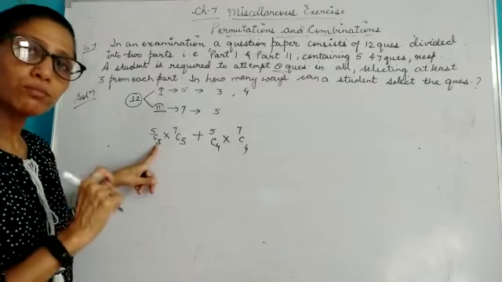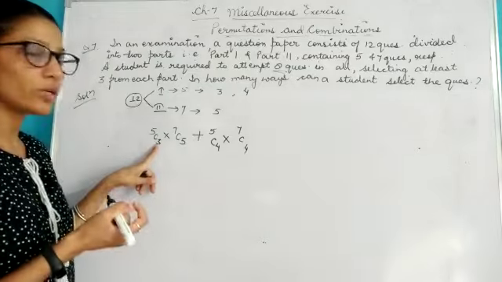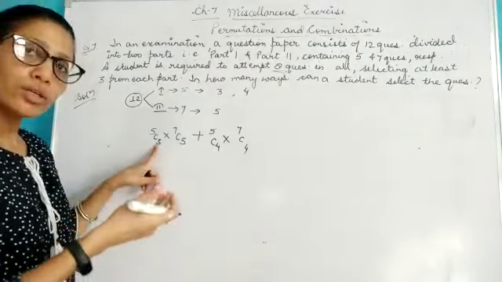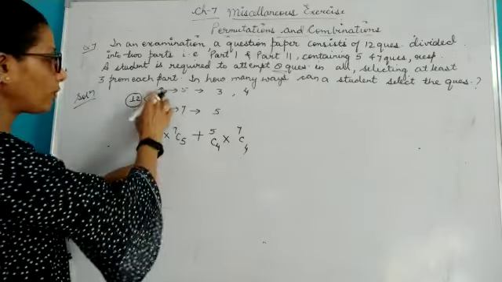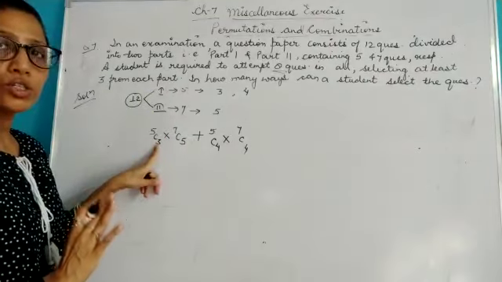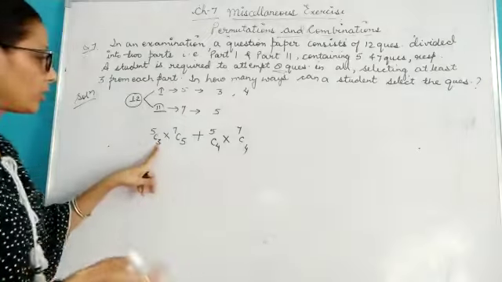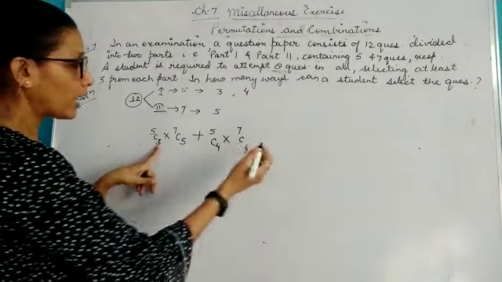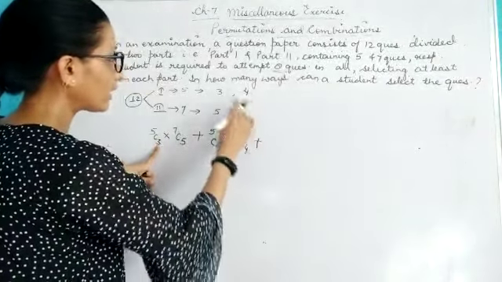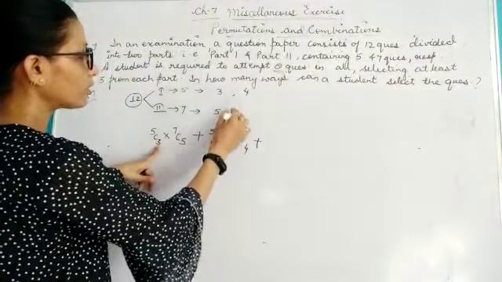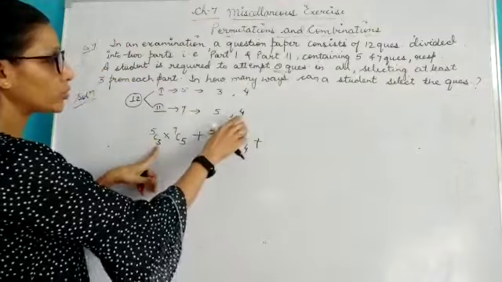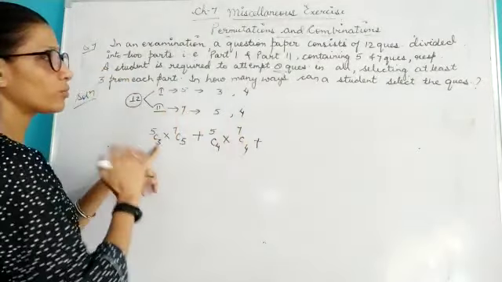That means minimum 3 questions she or he can take, and if she wants to attempt more than 3 questions from any one of the parts, he or she is permitted to choose that. Again, one more combination I can have. If she or he has chosen 4 questions from first, she or he has to choose 4 questions from second.